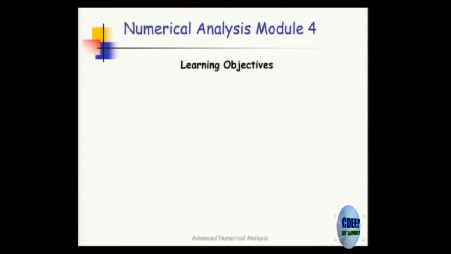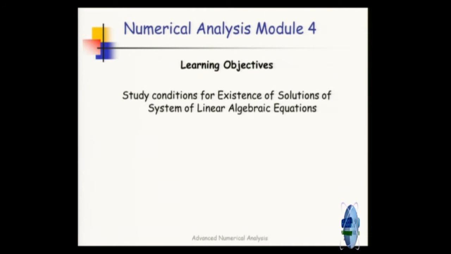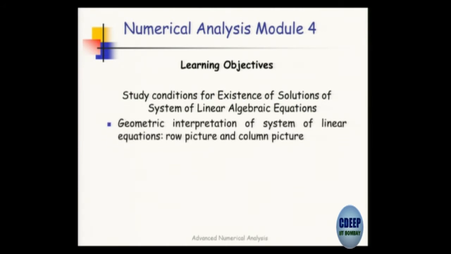Before that, we do some geometric insights into when the solution exists. What is the geometric interpretation of solving a linear equation? There are different ways of interpreting it. There is a row picture and a column picture. The row picture will tell you that you are solving a set of equations simultaneously. The column picture will tell you that you are finding a linear combination of columns to get another column, which is on the right hand side, and so on.